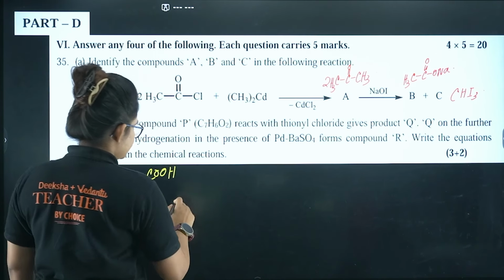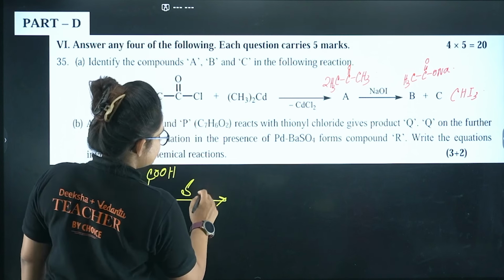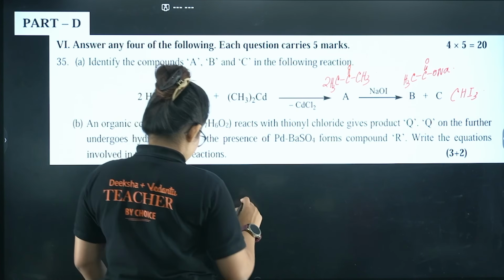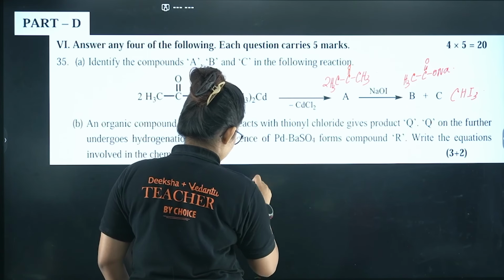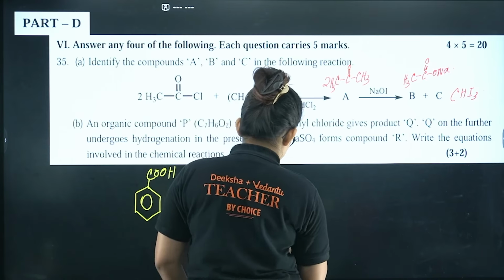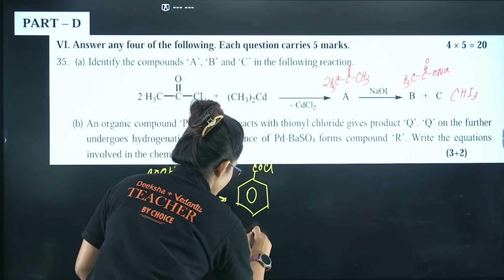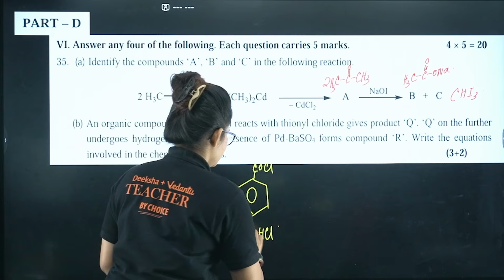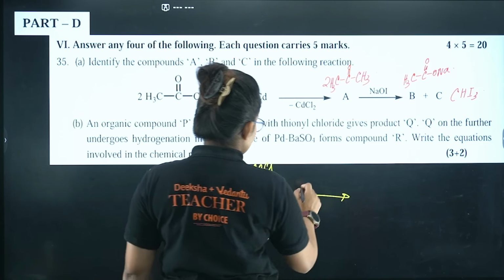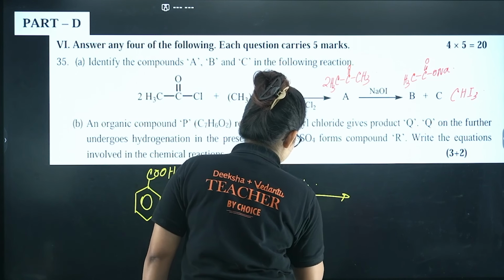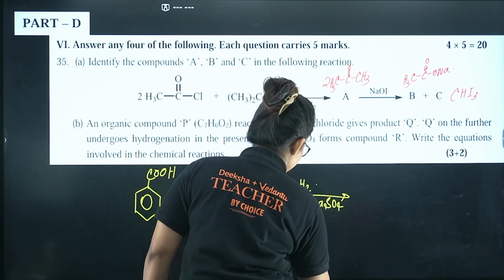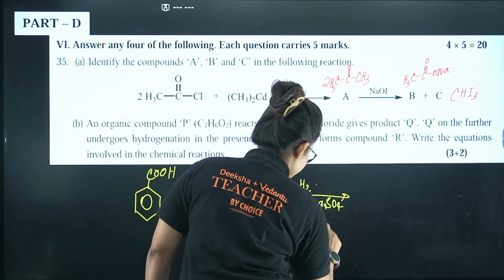Now if I proceed with SOCl2, definitely I will end up with benzoyl chloride. I will get COCl, and along with that some SO2 plus HCl also I will get. These are the byproducts. Here I have to give the reagent hydrogenation in presence of Pd-BaSO4, that is nothing but the Rosenmund reaction.